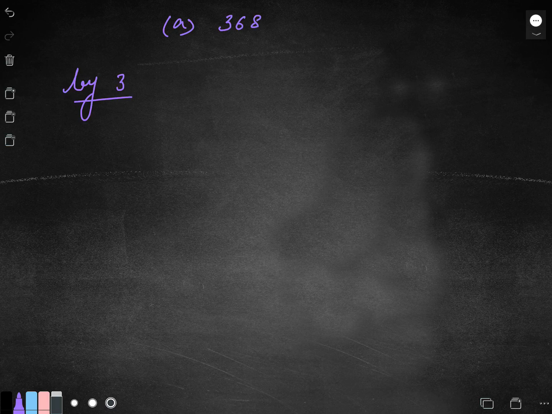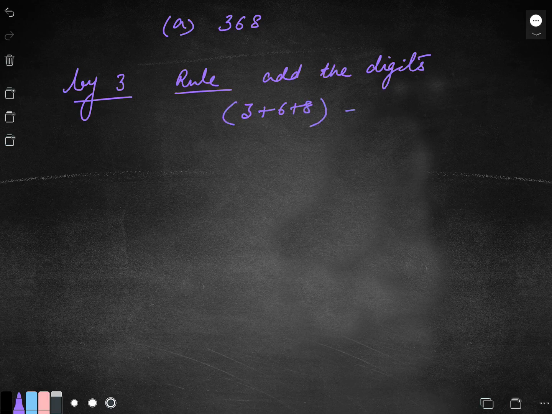I just want a different rule, a shortcut, where I can decide whether it will be divisible by 3 or not. So what does the rule say? The rule says add the digits. Shall I add them? What answer do I get? 17. Children, you read the table of 3 and tell me, does 17 come in the table of 3?